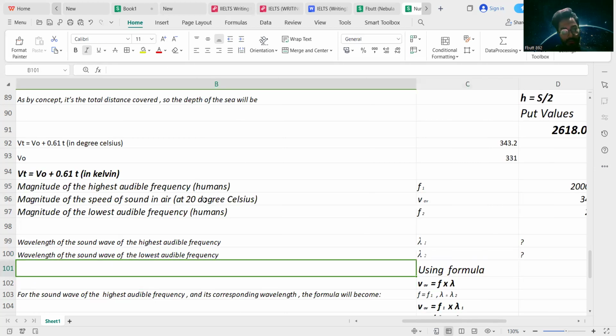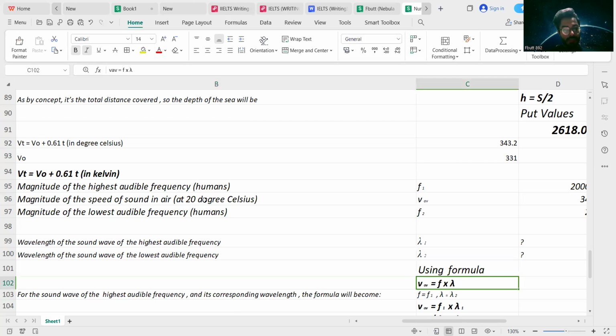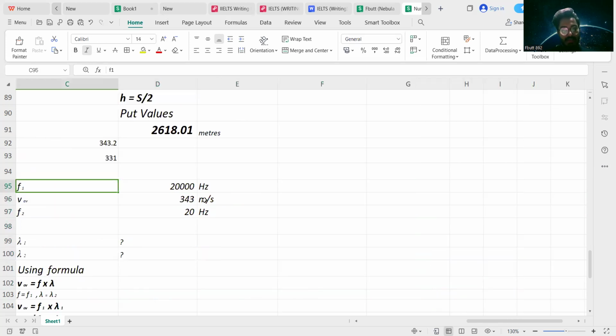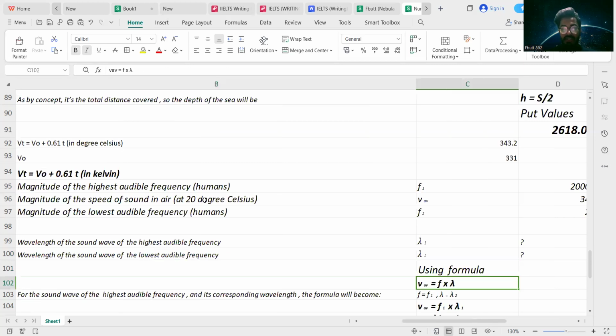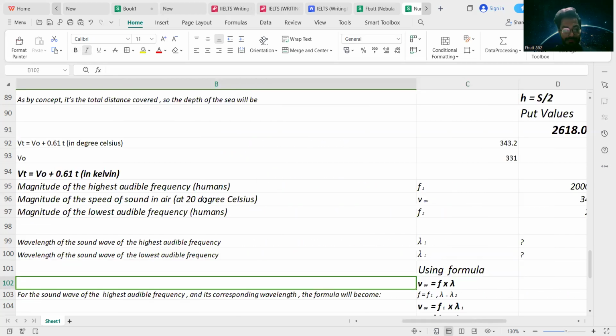Okay, you know very well, whenever the examiner has given us the data of frequency and the average speed, and we have to calculate the third variable, which is the wavelength, we use the formula: average speed is equivalent to frequency multiplied by wavelength. So we will also use that particular formula in this case as well.